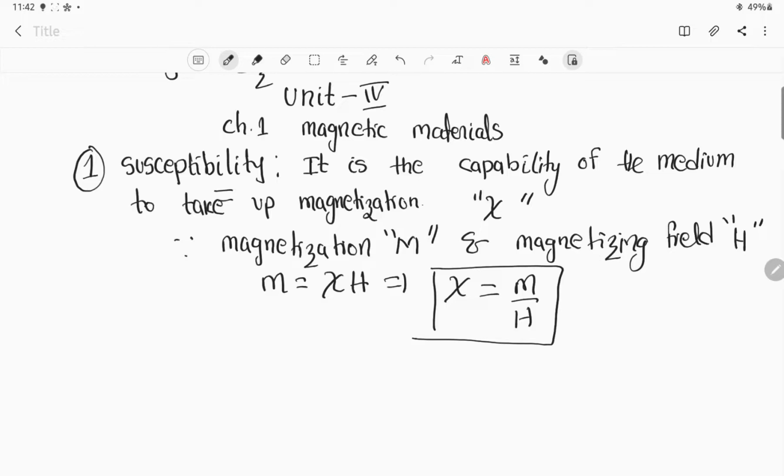You will later understand why we are going for this magnetization and the magnetizing field.